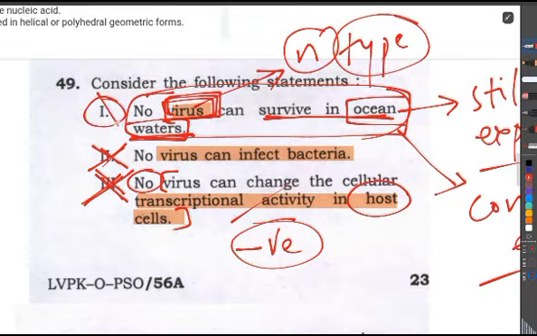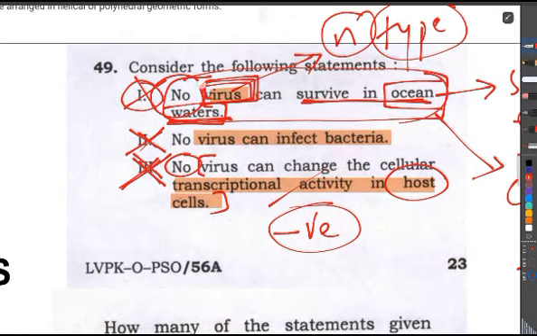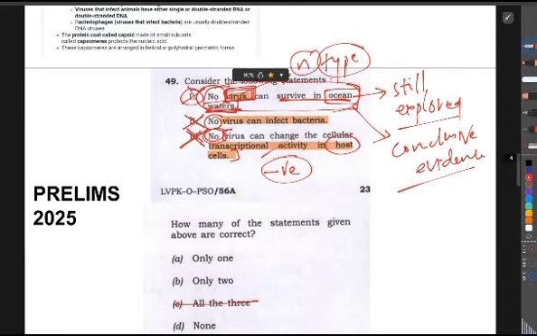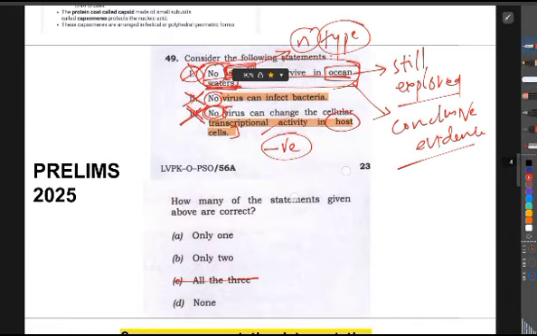This can also be wrong. We are not eliminating just by seeing "no" in these statements. We are logically countering, and we are using the PYQ knowledge to answer the question. Here only two, not only one. The answer is none.